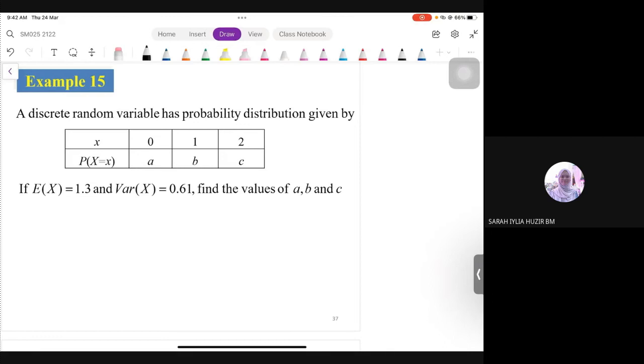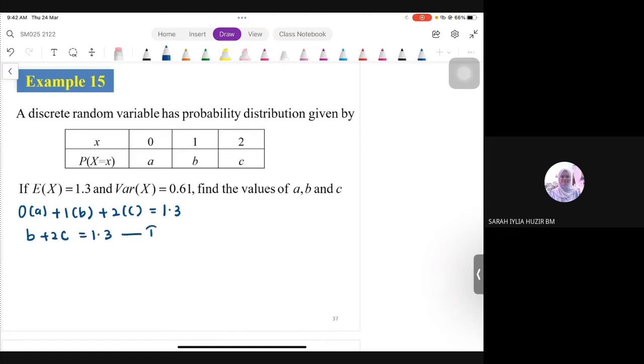Okay, so for expectation, kita buka pakai formula tadi, apa? X darab dengan probability. So we have 0 times A plus 1 times B plus 2 times C equal to 1.3. So simplify this up, we get B plus 2C equal to 1.3.